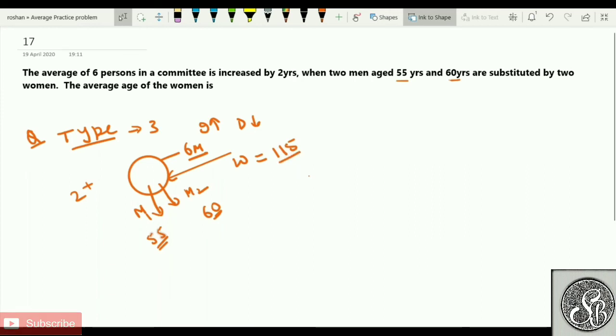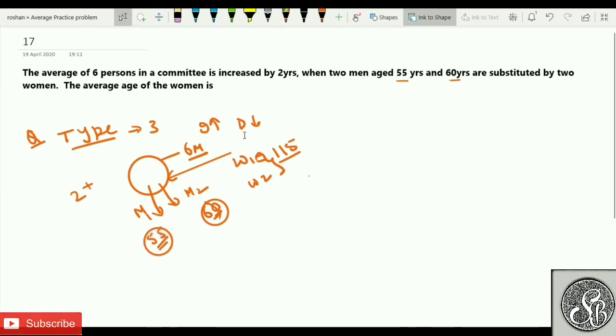Let me read the question one more time. Average of 6 members in the committee increased by 2 when 2 men, 55 and 60, were substituted by 2 women. Okay, no problem. So it's not for only one woman, it is for 2 women, woman 1 as well as woman 2. So can I say that these 2 women will definitely first substitute these 2 men, which means that they will first make sure that this 55 and 60 gap will be filled.